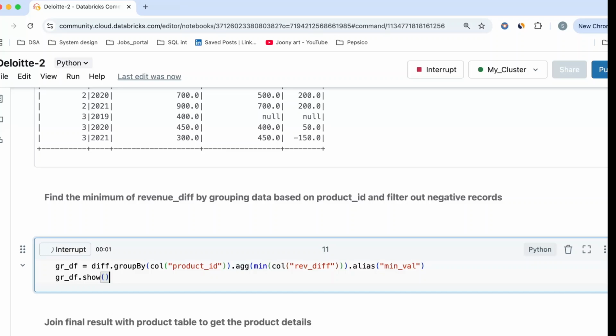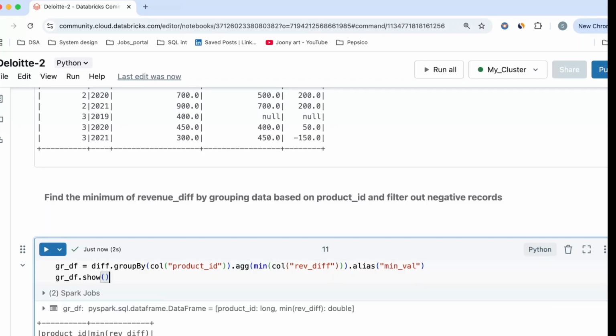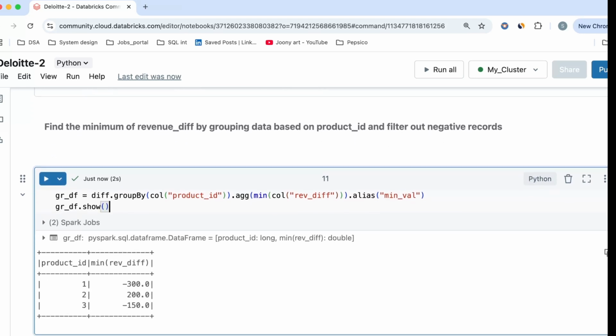If you don't know how to do an aggregation, grouping and all, I have also created a video on that. Just go and watch that. I'll pin that in the I button.